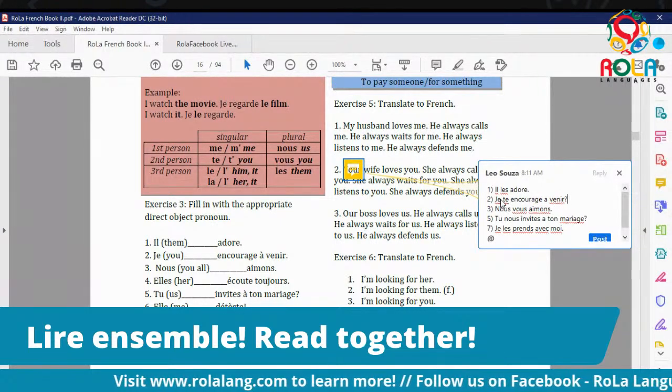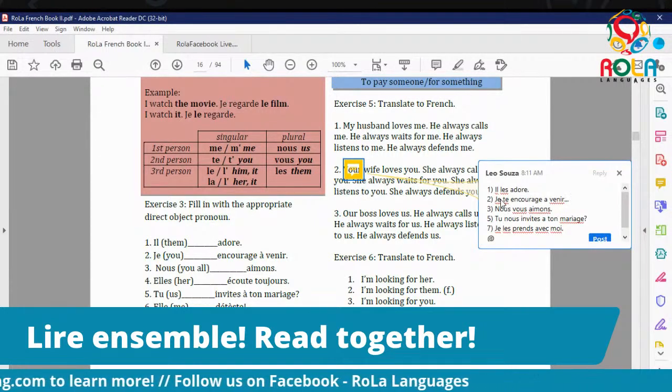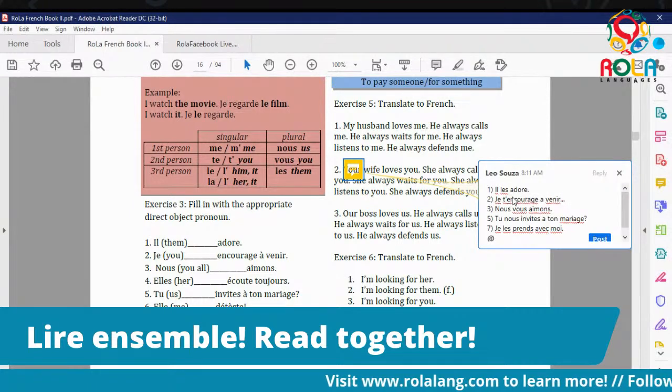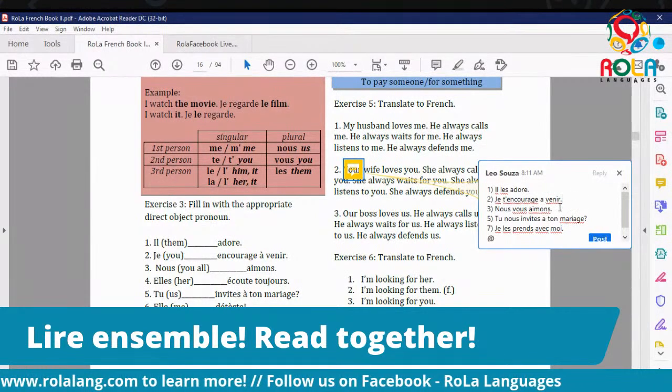Is that correct? Listen to how I say it. Je te encourage à venir. Non, c'est pas correct. It's je t'encourage. Now, how do I say je t'encourage? I do the T apostrophe. Très bien. Je t'encourage à venir. I encourage you to come.